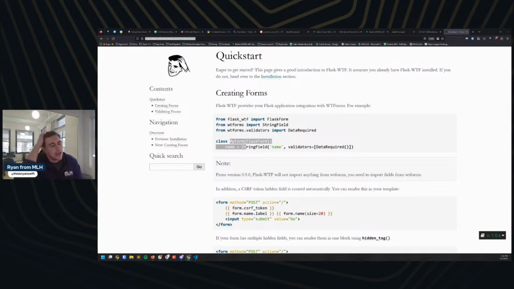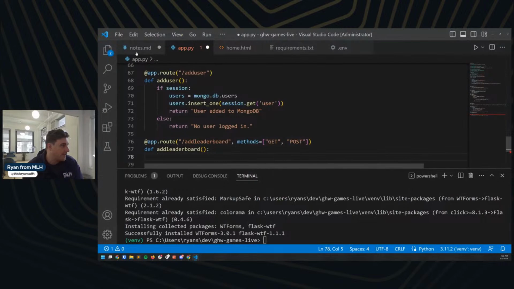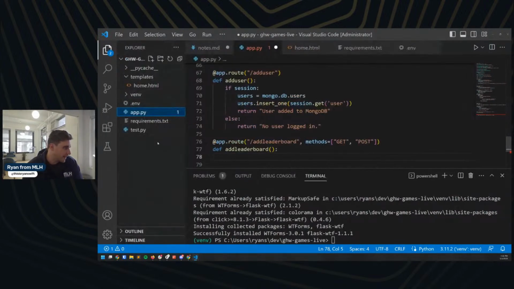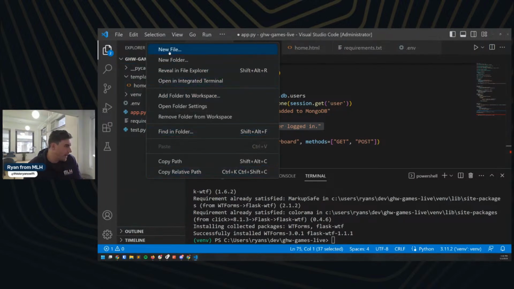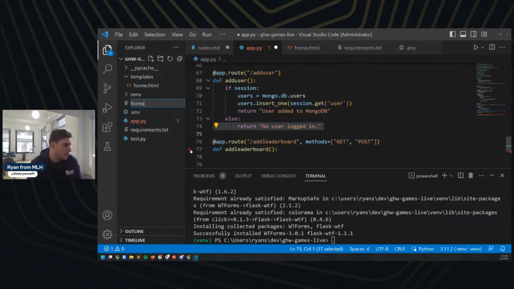Great. So I want to make this class. In a lot of Python Flask apps, you don't throw everything in one file, as it turns out. We are kind of going fast and loose today with some of the rules, but I will make a new Python file for this. Make a new file for this. I'm going to call this forms.py.